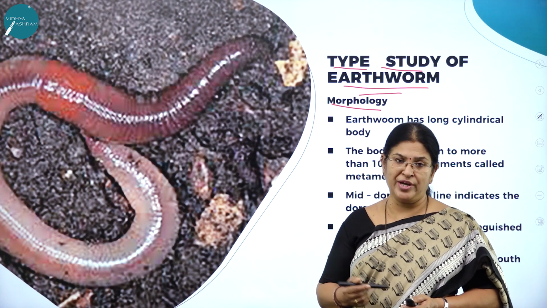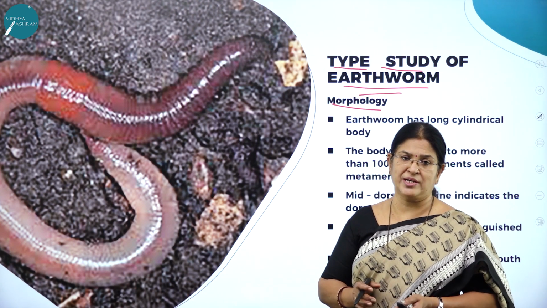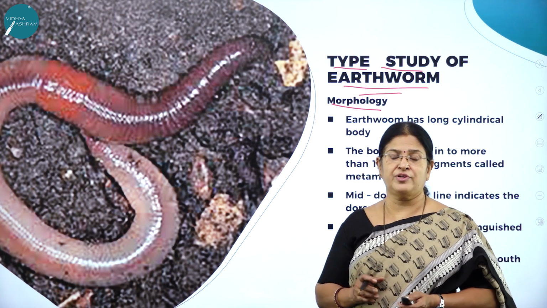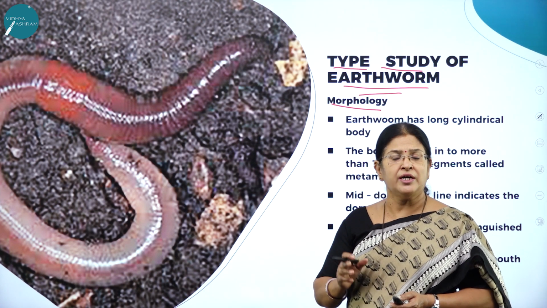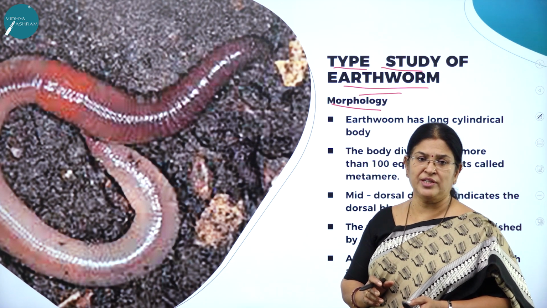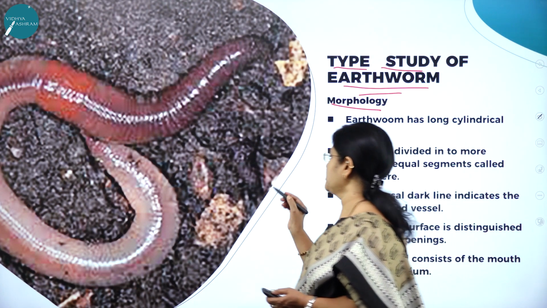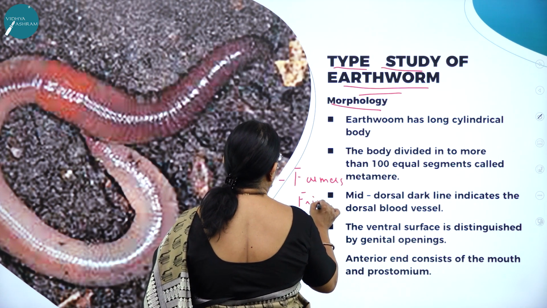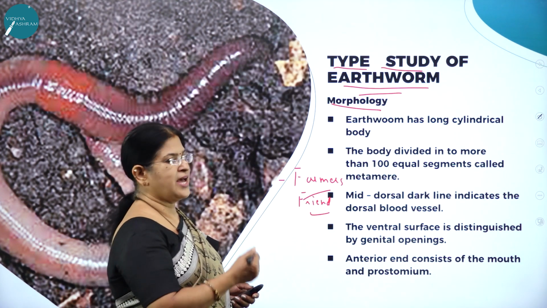Because it is a burrowing animal which burrows itself in the soil, and it breaks down the soil particles, making it loose and giving good aeration. Also, the excreta of earthworm is a very good manure which enriches the soil fertility, and it is also a detritivorous animal which feeds on the dead organic matter found in the soil. So it is enriching the soil fertility, hence it is called the farmer's friend. It helps the farmer in enriching the soil fertility in many ways, as I have discussed.